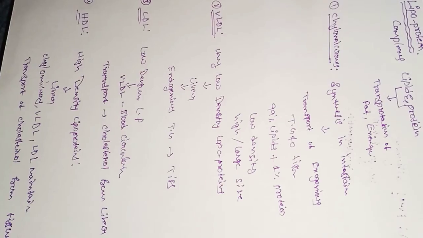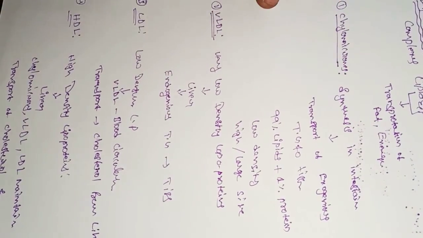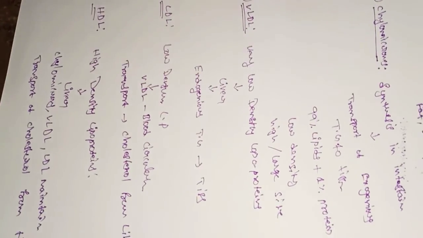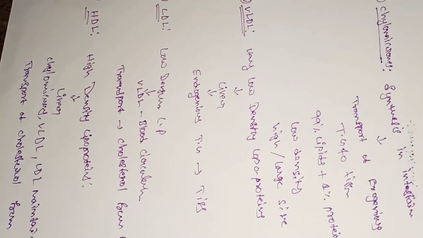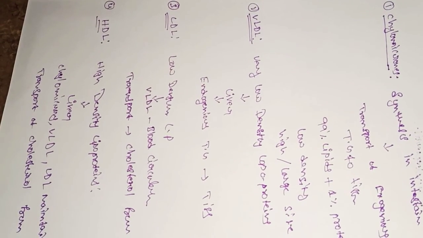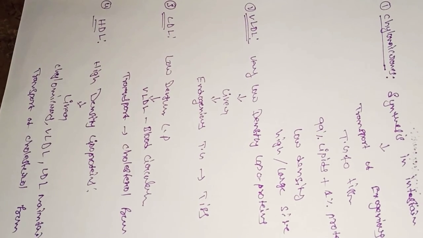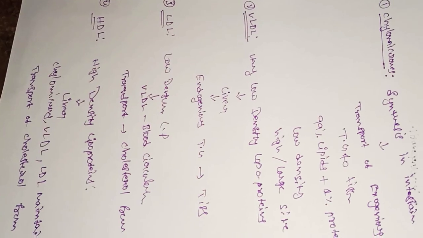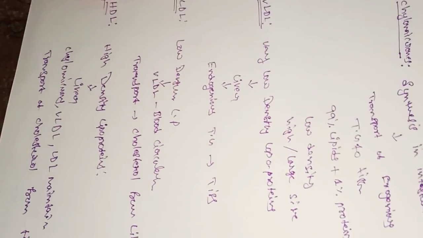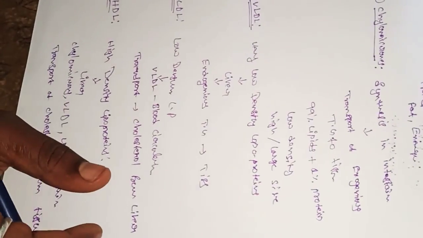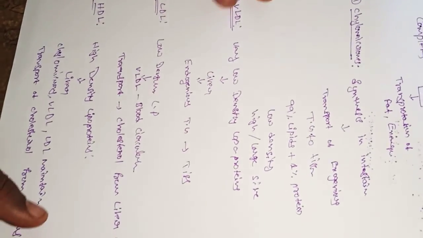Different types of lipoproteins are synthesized in different organs, depending on their activity. They are mainly involved in the transportation of exogenous compounds, endogenous compounds and cholesterol from liver to tissues and tissues to liver. So these are the functions and classification of the lipoproteins.